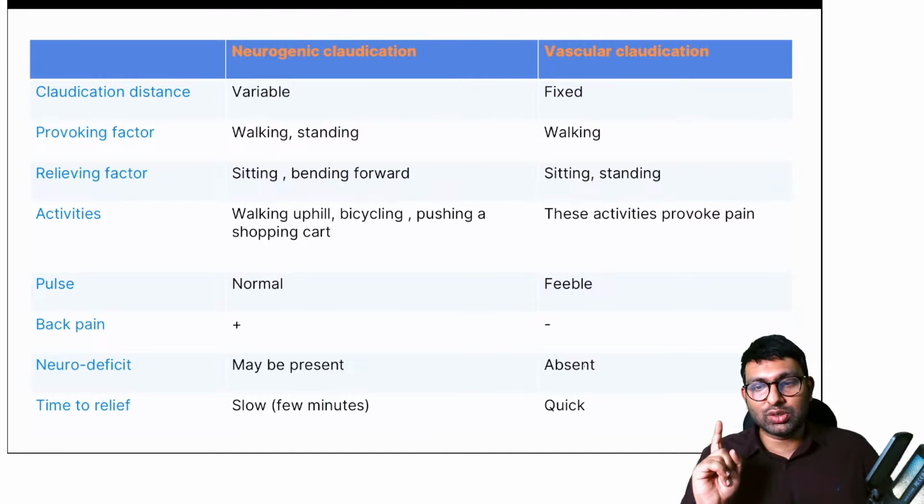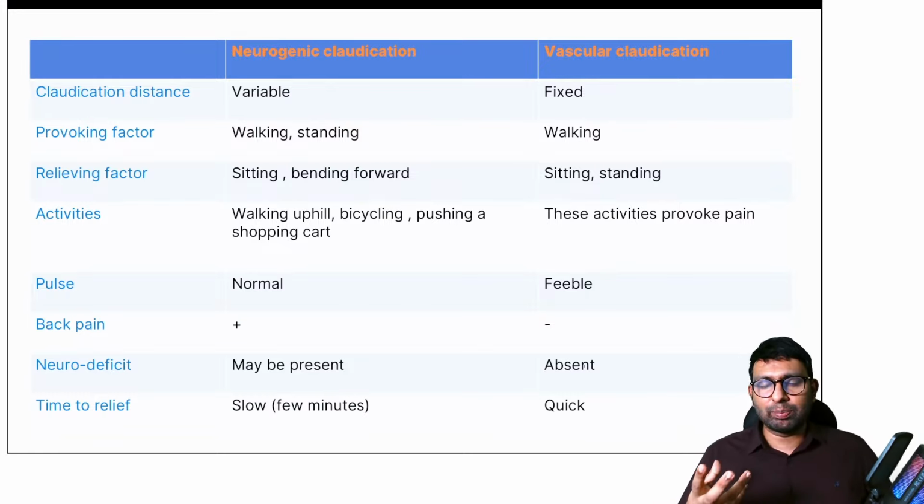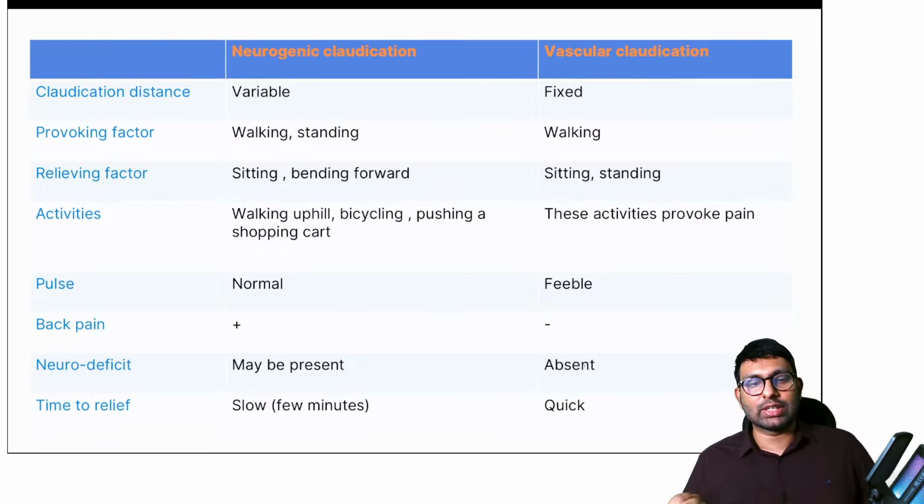Pulse is normal in case of neurogenic, it is affected in vascular. Back pain is one of the symptoms that are seen in neurogenic. In vascular, you might not have back pain. You'll have this dull aching pain in the leg. And neurodeficits may be present in case of neurogenic, not seen in vascular.